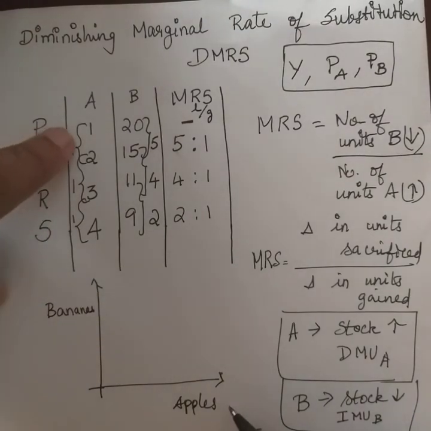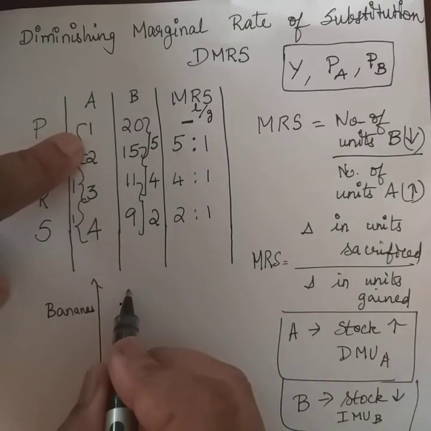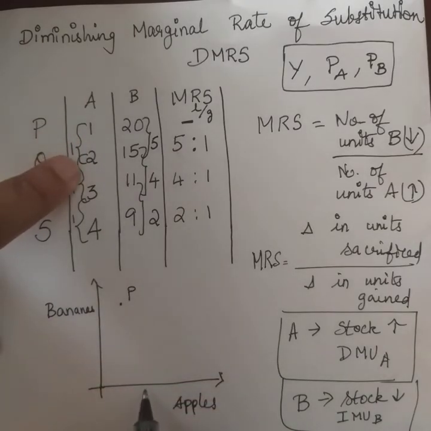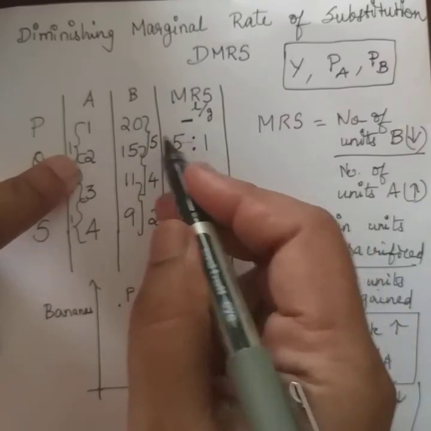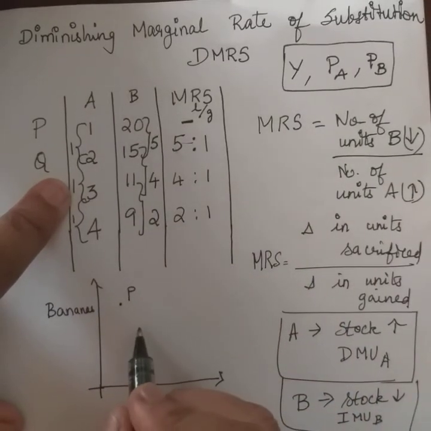Fine. So the first combination is 20 bananas and 1 apple. Let's assume the combination P. And then to have one more unit of apple, you see that 5 units are given up. So 15. 2 and 15.